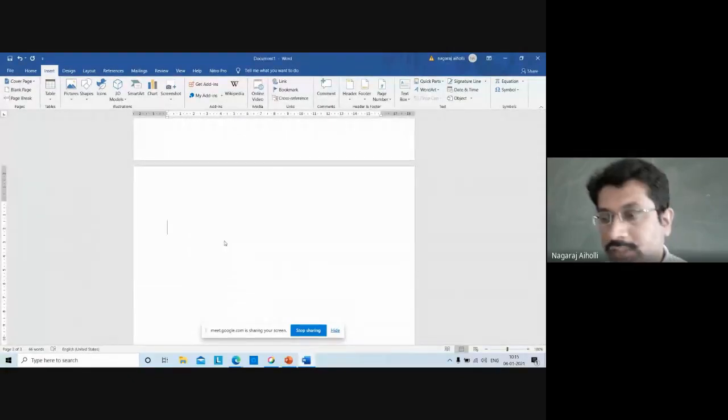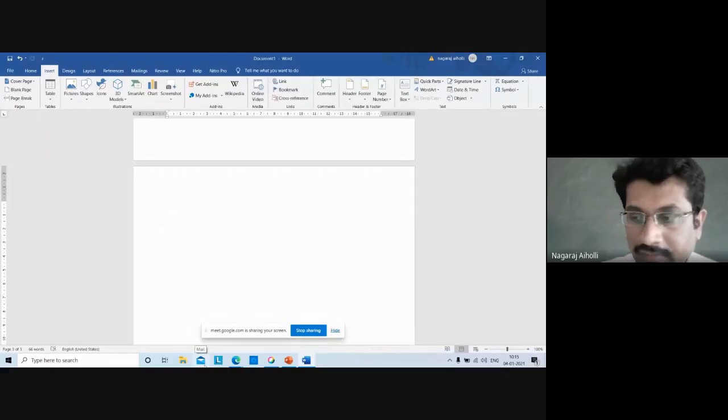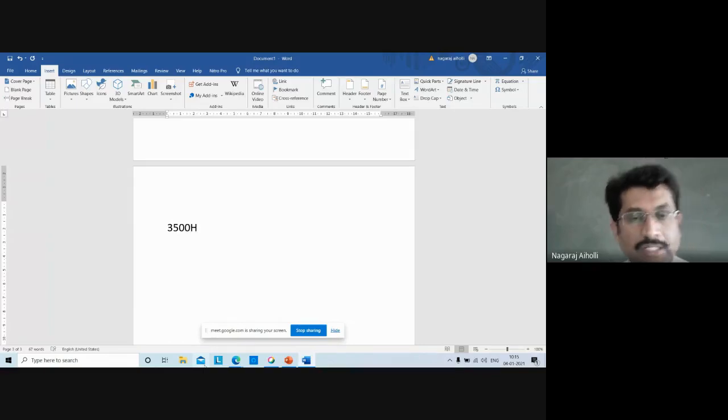First, let us assume a certain delay and a certain starting value. I am assuming the starting value as 3500H, just some starting value. You can assume any 16-bit starting value. It need not be 3500 only. You can take 4539, 4857. Any starting value you can take.